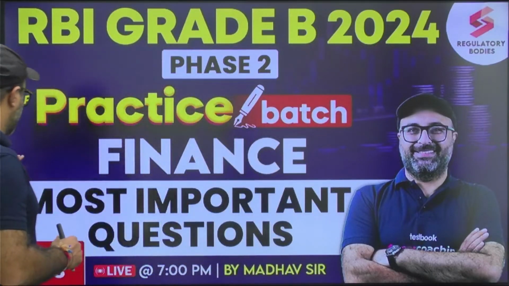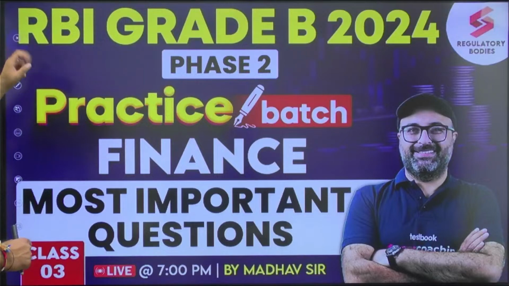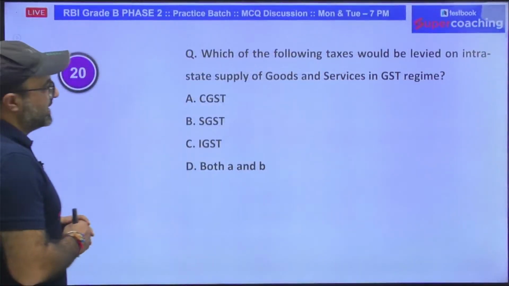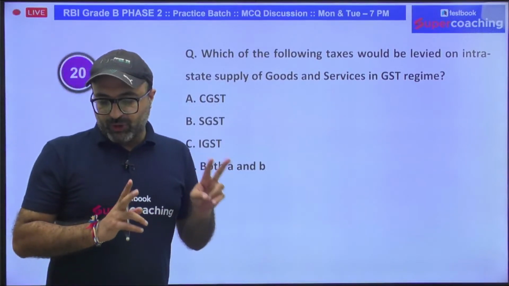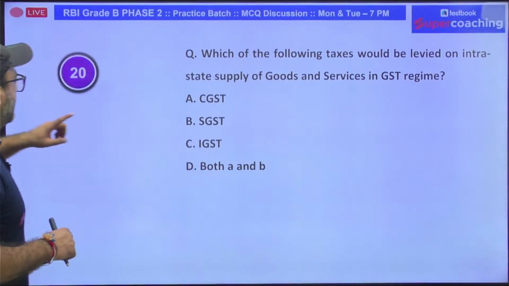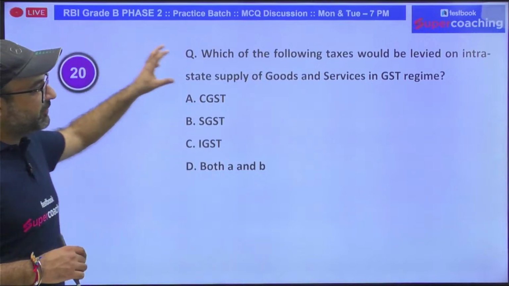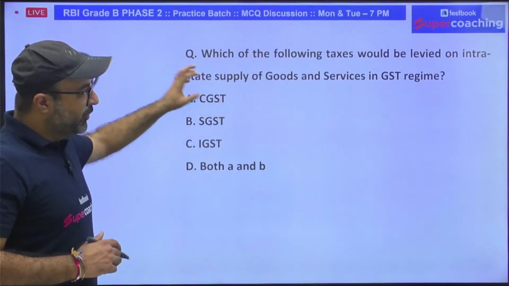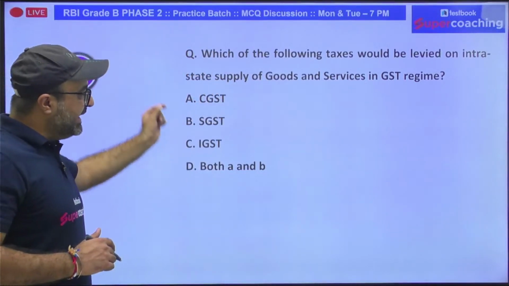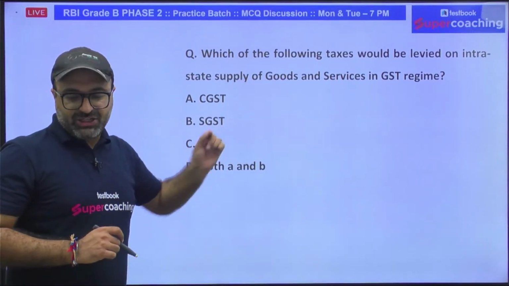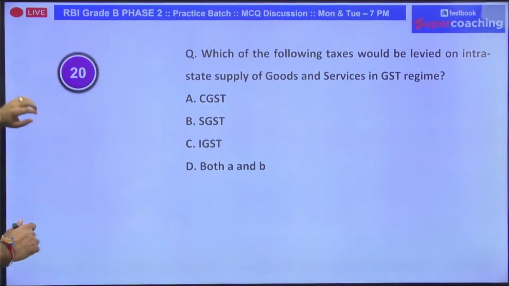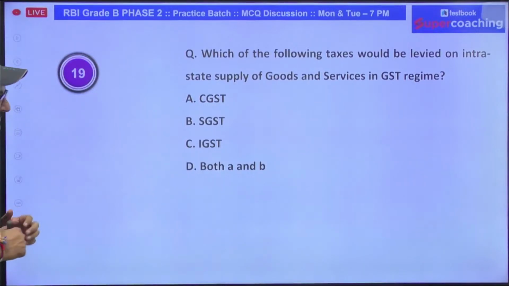The first question is going to be very interesting, and I'm expecting that you are going to answer this question, but read the question twice before you mark the answer. The question is now on your screen. Which of the following taxes would be charged on intrastate supply of goods and services in the GST regime? Give me the answer. It's all yours.